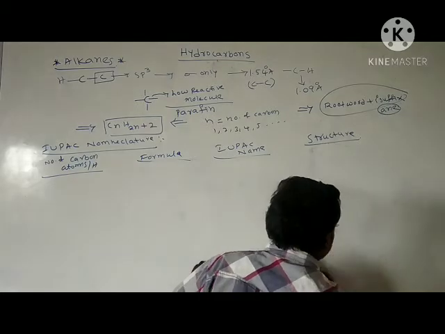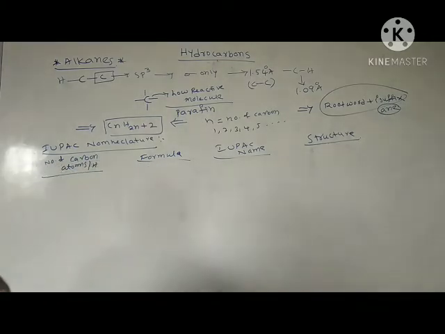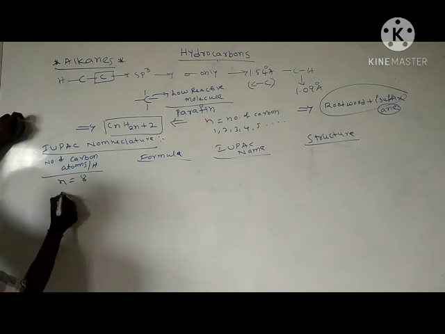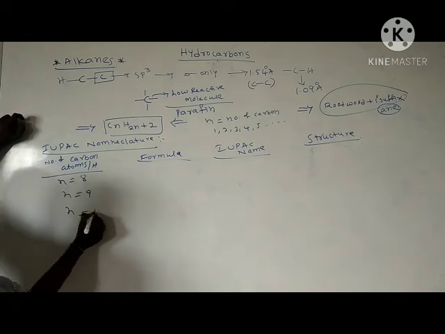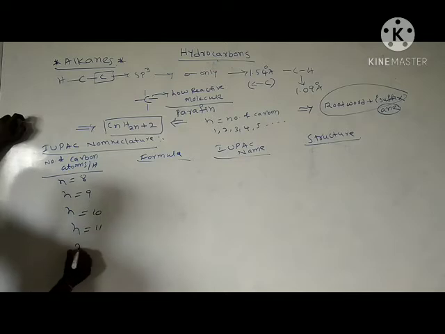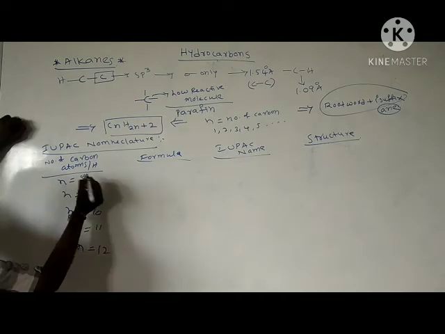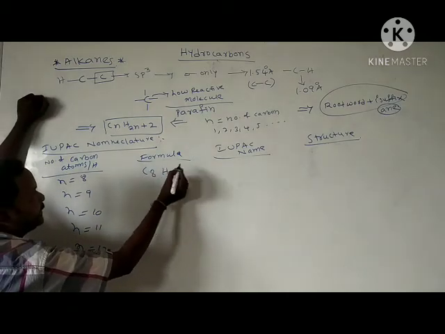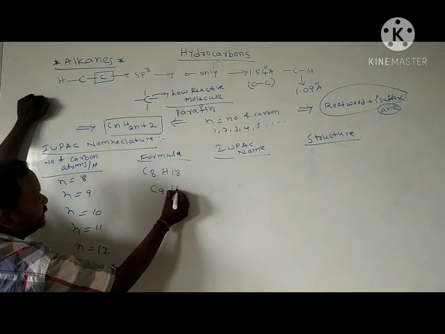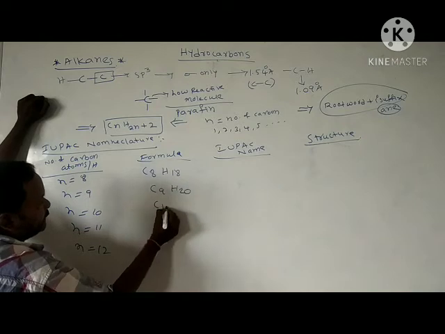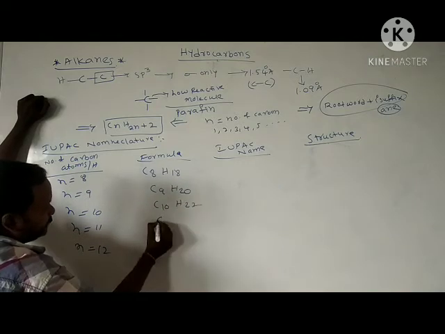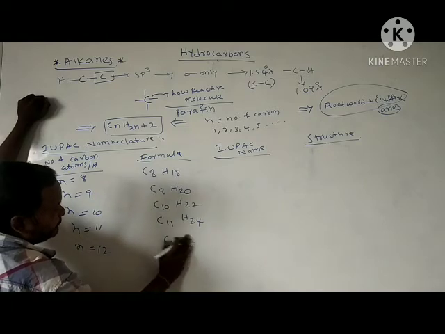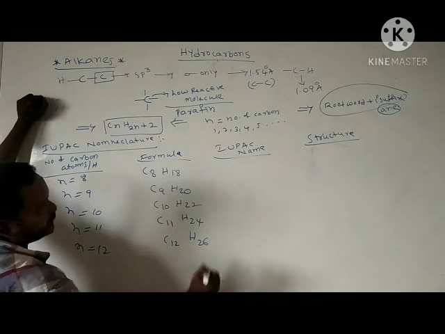We will see up to 12. Here n is equal to 8, n is equal to 9, n is equal to 10, 11, and 12. The formula for n is equal to 8 is C8H18. Here C9H20, C10H22, C11H24, C12H26.